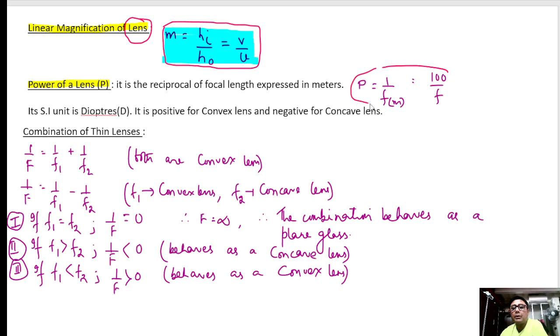So this is the power, 100 by f. SI unit of power is diopter, and please note here, power is positive for a convex lens and power is negative for a concave lens. Please keep this in mind.